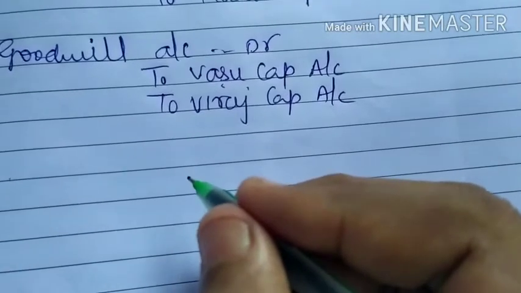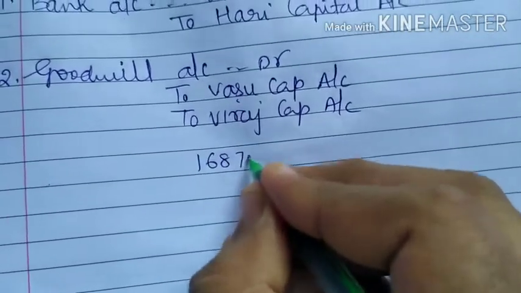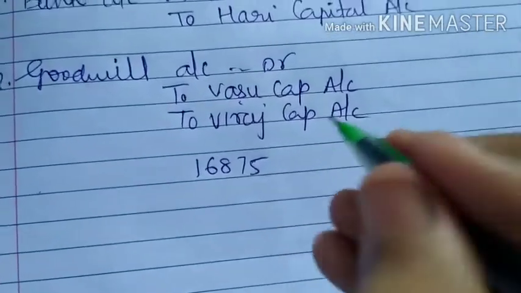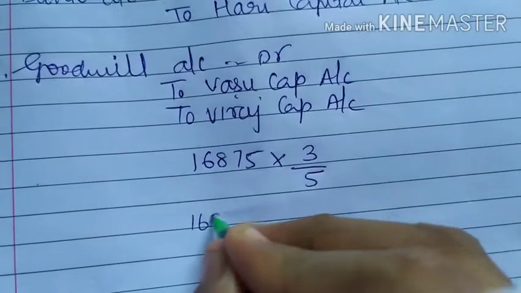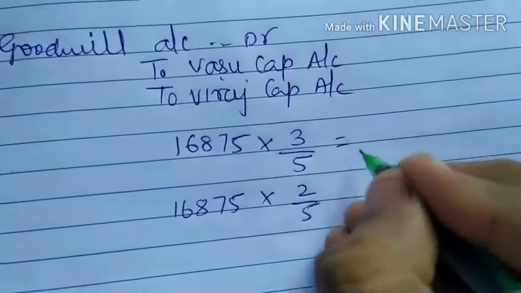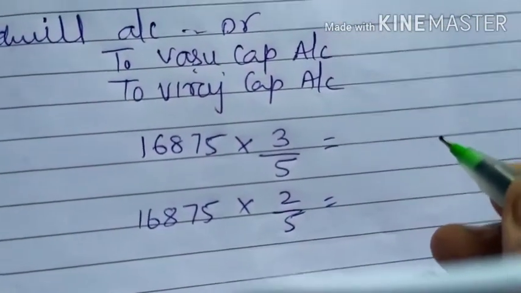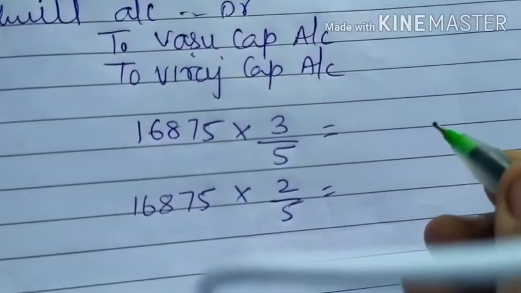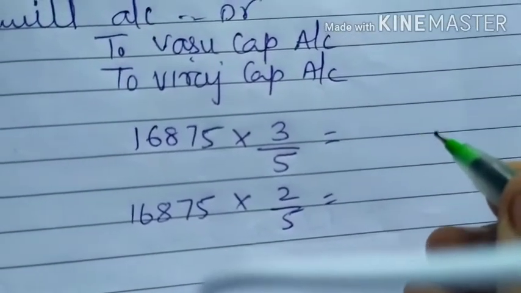So what is the goodwill amount? Goodwill amount is 16,875 multiplied by 3 by 5, and 16,875 multiplied by 2 by 5. Why did I multiply by 3 upon 5 and 2 upon 5? Because it is the old ratio, which is equal to the sacrifice ratio.